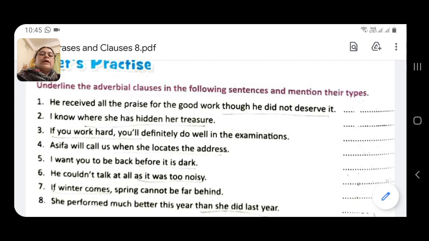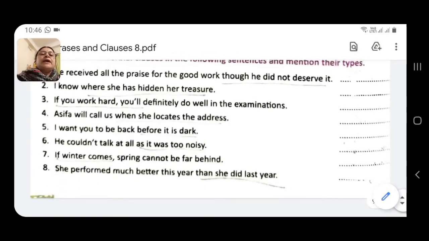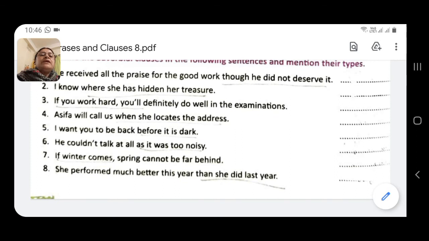He couldn't talk at all as it was too noisy. So he couldn't talk at all, this much is the principal clause. As it was too noisy, it is a subordinate adverbial clause. What type of adverbial clause? Adverbial clause of reason. If winter comes, spring cannot be far behind. Spring cannot be far behind is the principal clause, and if winter comes is the subordinate adverbial clause. What type of subordinate clause? Subordinate adverbial clause of condition.